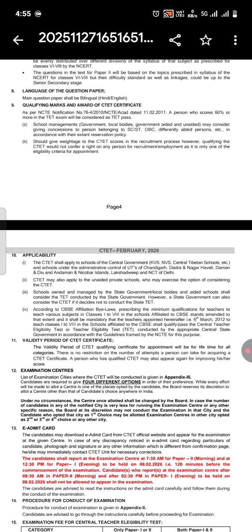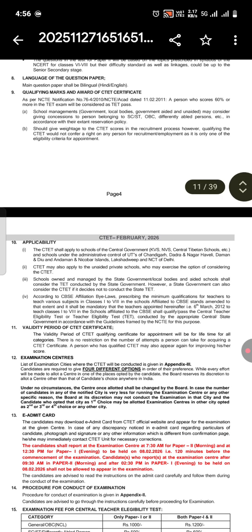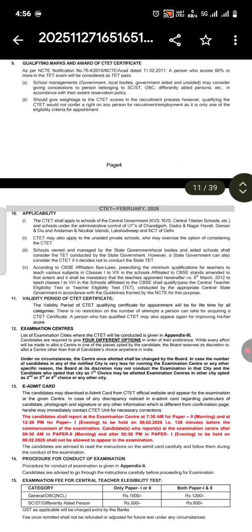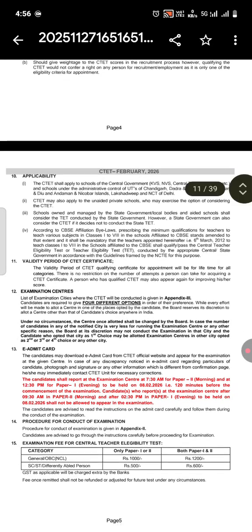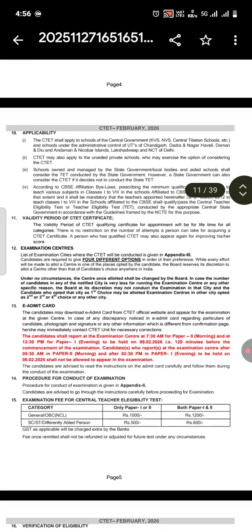Should give weightage to the TET scores in the recruitment process. However, qualifying the TET would not confer a right on any person for the recruitment, employment, as it is only one of the eligibility criteria for appointment. Now let's see who all are applicable for applying to CTET. सीटेट के लिए कौन से कैंडिडेट्स एप्लीकेबल हैं हम ये जानते हैं.